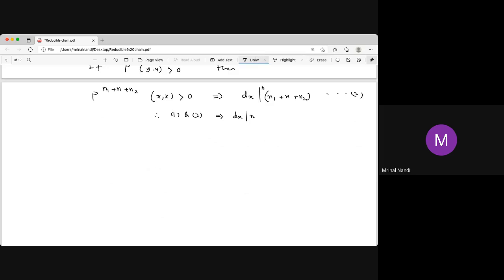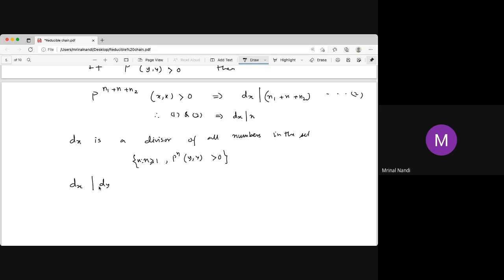Now, what is the meaning of that? dx divides n. That means dx is a divisor of all such n, all natural numbers in the set. What is the set? The set of all natural numbers n greater than or equal to 1 such that the probability from y to y is positive. So this is a common divisor of that set, which means dx divides dy, or dx is less than or equal to dy, because dy is the GCD and dx is a common divisor of that set.